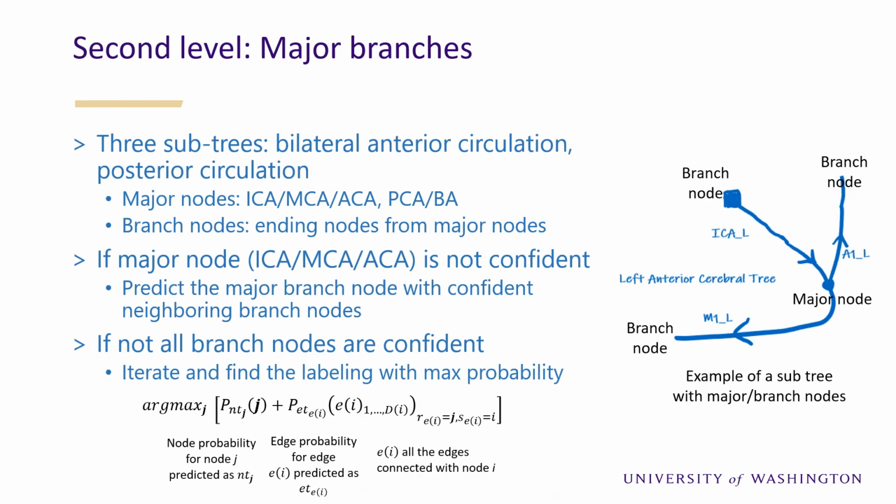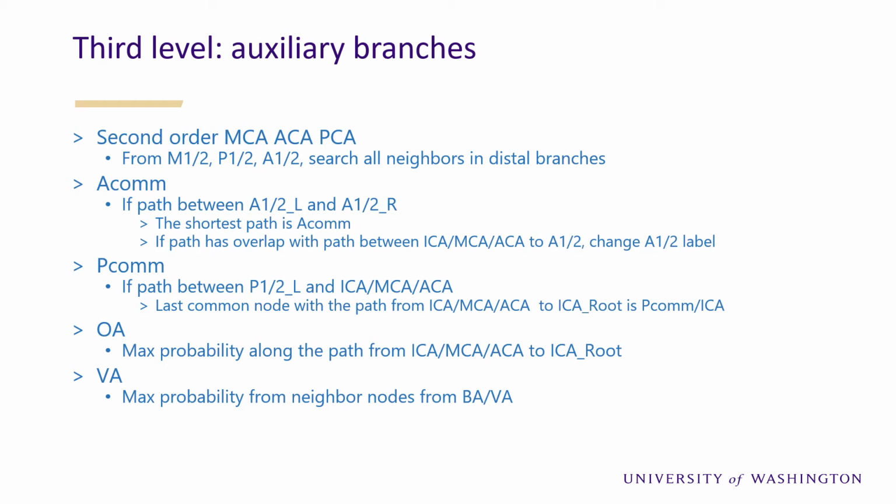In the second layer, the intracranial artery tree is subdivided into three subtrees, each with major nodes and branch nodes. For example, for the anterior left cerebral tree, ICA, MCA, ACA is the major node and the branch nodes are its three neighbors. If the major node is not a confident node, we first find the best node to be the major node, then predict the rest of the branch nodes which are not confident by minimizing the combined probability for nodes and edges. In the third layer, auxiliary branches such as second-order MCA are labeled from the already labeled nodes. Some branches likely to be missing due to variations can be handled with flexibility in the framework.